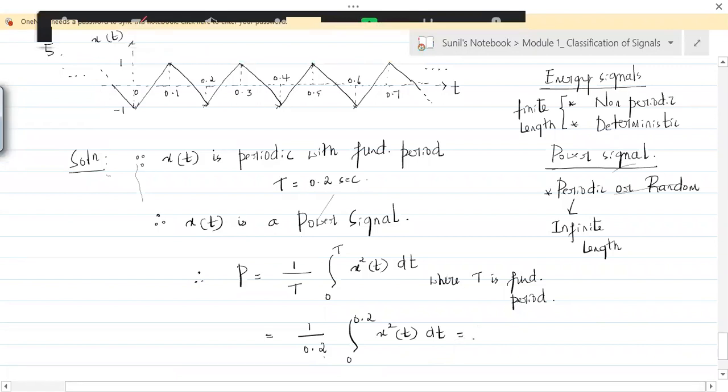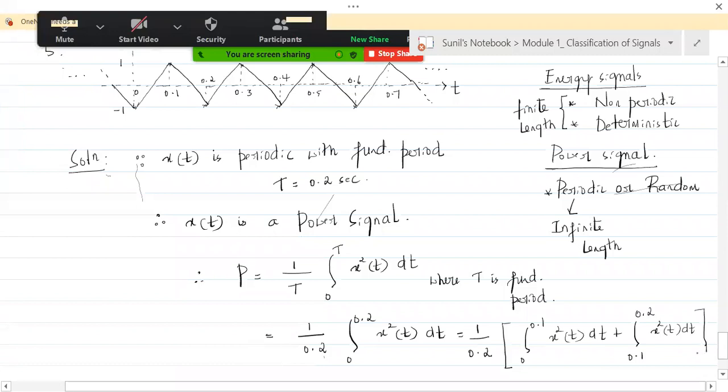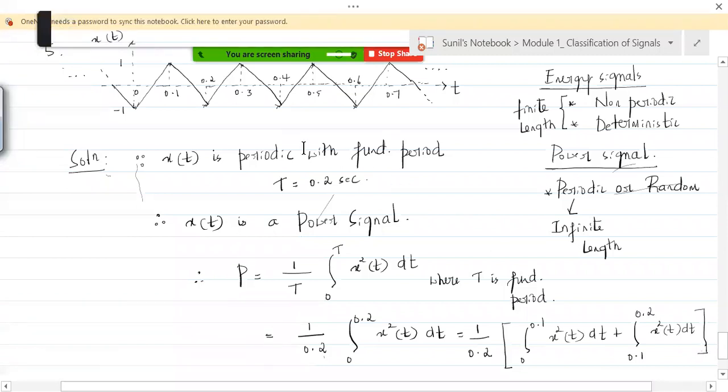We shall do this: 1 by 0.2. Then let's open this. From 0 to 0.1, we have one equation for x squared of t. And from 0.1 to 0.2, we have another equation for x squared of t. So we need to now find out the equations for x of t for this and this.